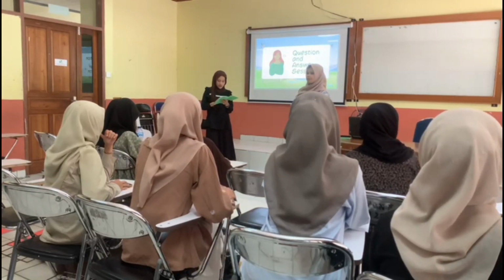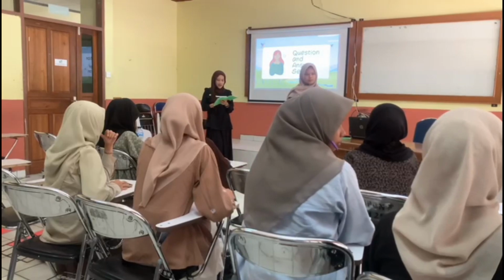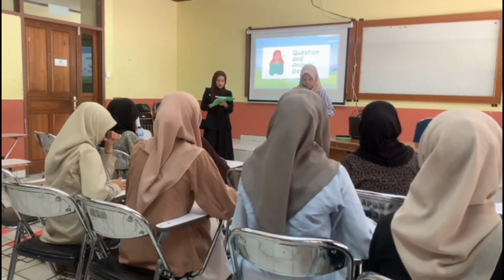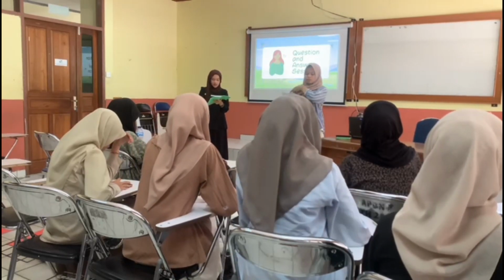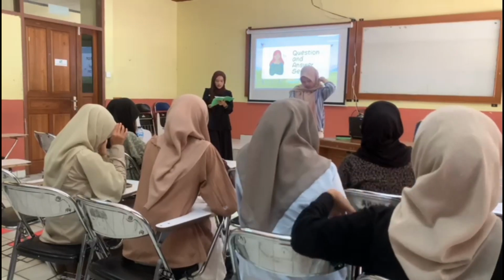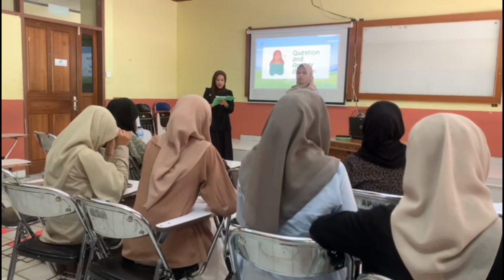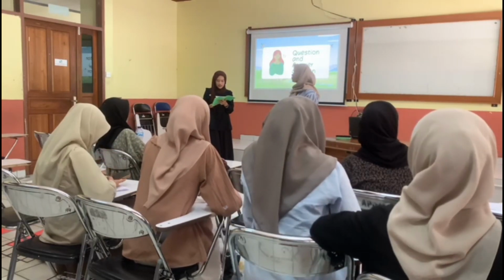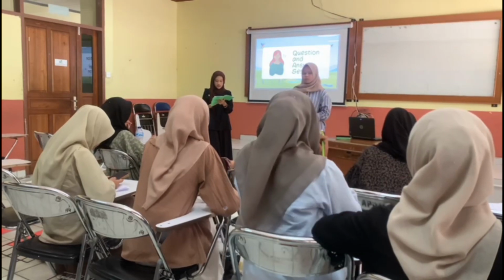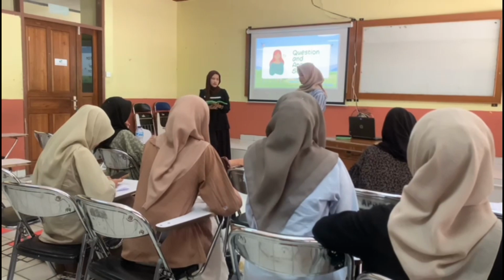Okay, I will try to answer the question from Nessa. What is the impact of disrupting one component in the food chain on the ecosystem as a whole? Disruption of a component of the food chain, such as the loss of a predator or a plant, will cause an imbalance in the ecosystem. Population change at one level can impact other levels, triggering a cascading effect and disrupting the overall balance. Okay, I return to the moderator.